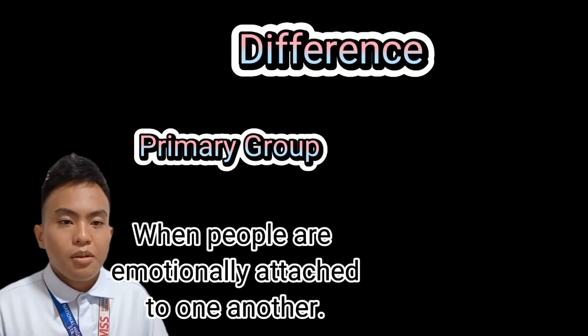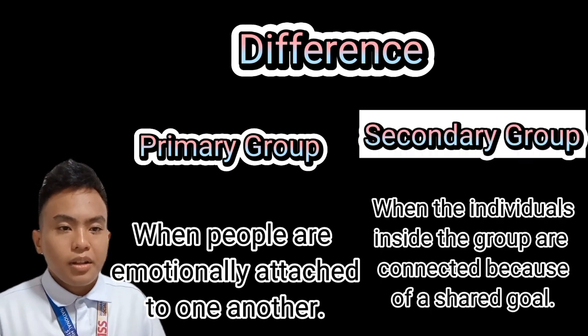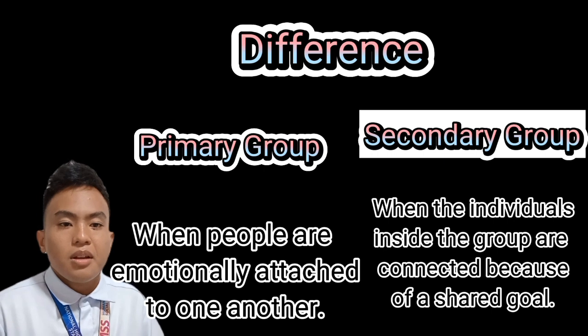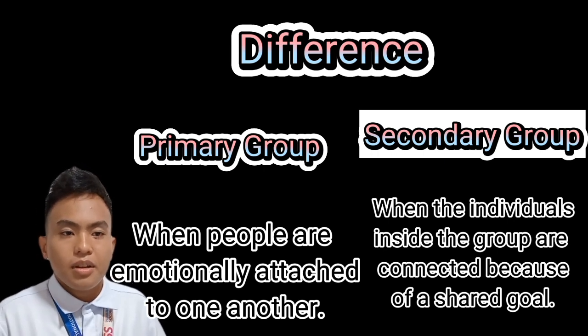The difference between primary groups and secondary groups is the kind of connections of the individuals inside the group. When people are emotionally attached to one another, what they're in is called a primary group. But when the individuals inside the group are connected because of a shared goal or objective, it's a secondary group.